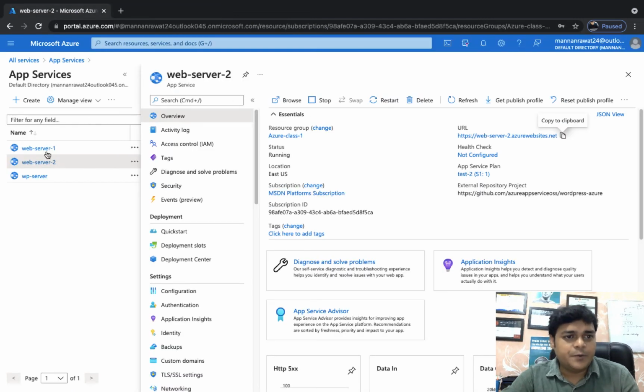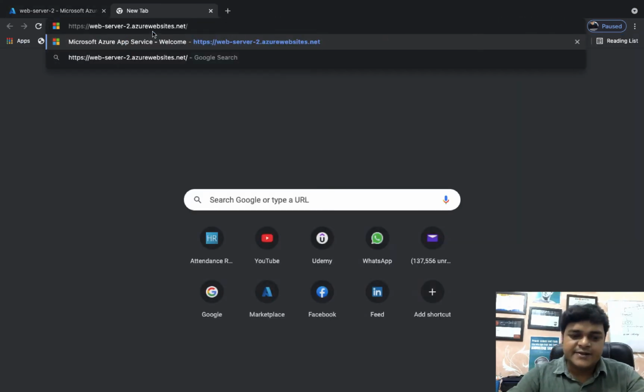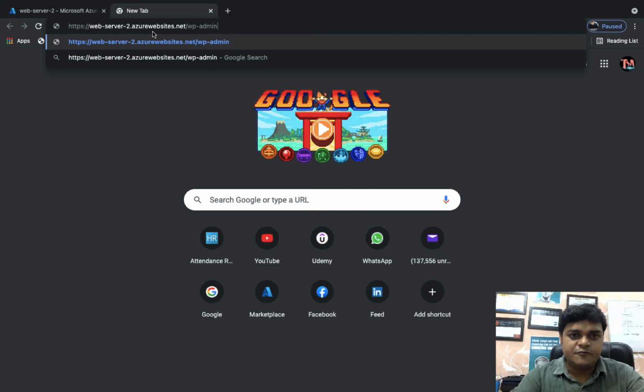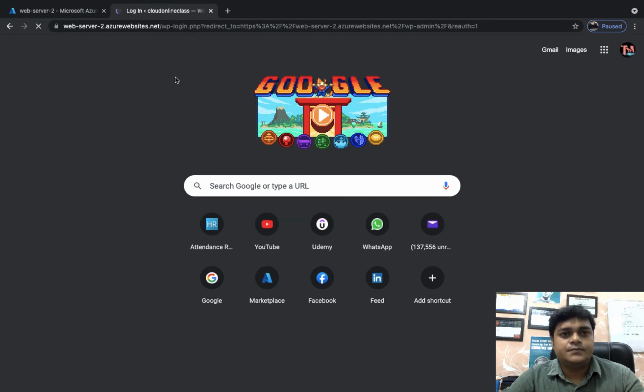Meanwhile, open another server, web server 2, and copy the URL. We have already installed the WP services. Paste it, then add /wp-admin for the login. Use the same username and password.